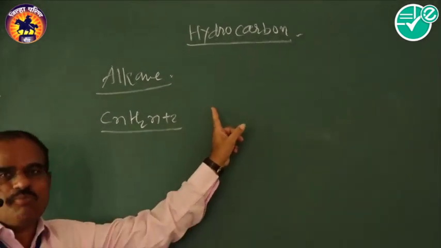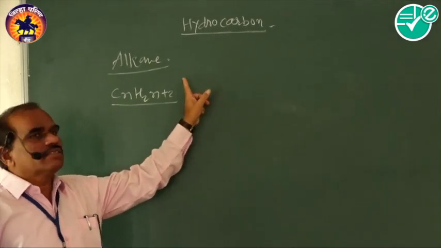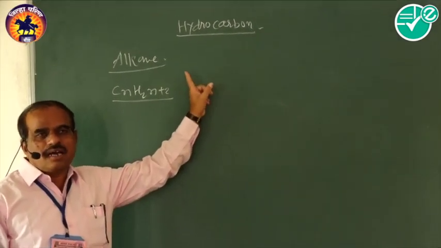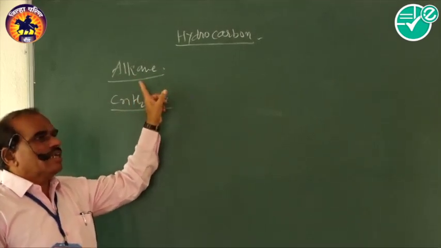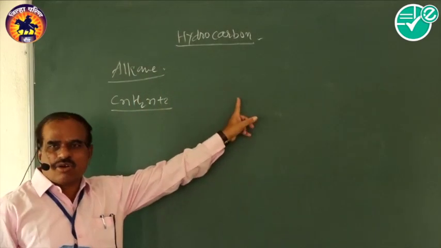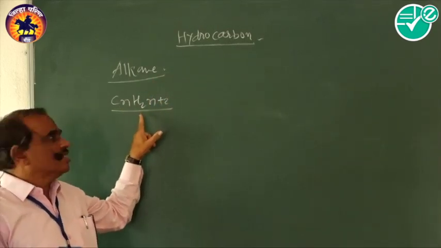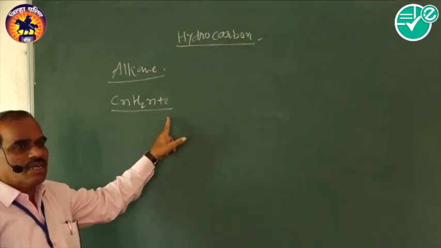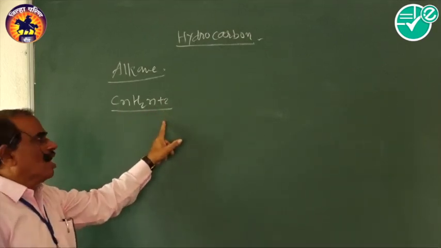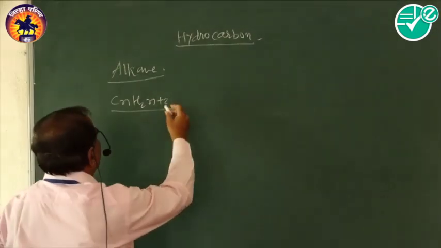Aliphatic means open chain compounds, and hydrocarbon means compounds which contain carbon and hydrogen atoms only. Therefore, it is called aliphatic saturated hydrocarbons, and it has the general molecular formula CnH2n+2, where n is the number of carbon atoms. From this general molecular formula, we can decide the formula of an alkane in this way.